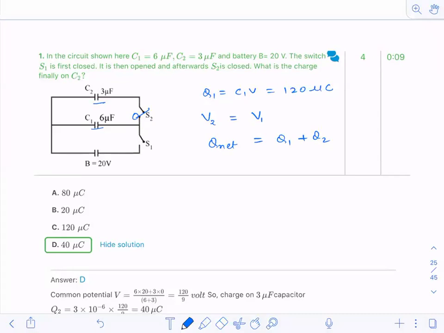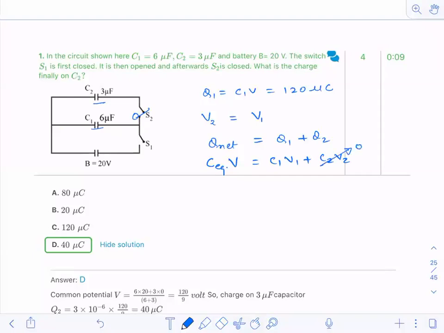So, how can I calculate the total charge? I can calculate total charge as C net or C equivalent into V common potential, which equals C1 V1 plus C2 V2. Now V2 is 0, so this term becomes 0.